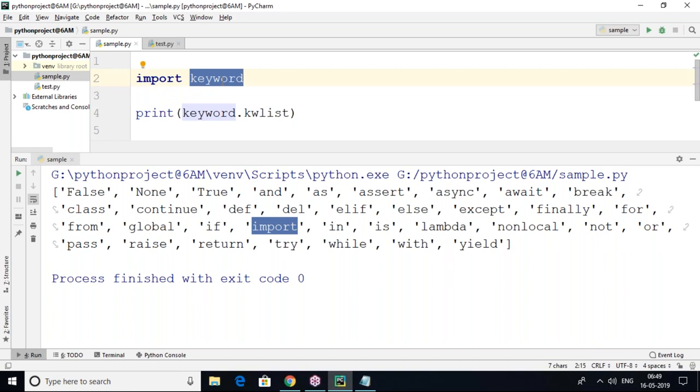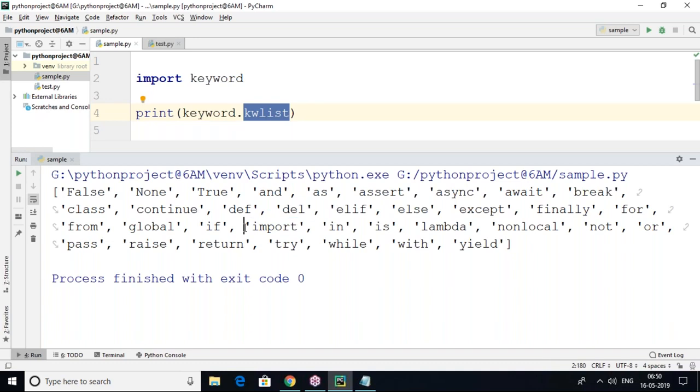kw list is a function. Yes, keyword is a module name and kw list is a function name, keyword list. So now you can see keyword is a module. It's a predefined library. Just now I told you Python supports a huge standard library. When we install Python software, those libraries also get installed. It is one of the libraries. In that library, what was there? Keyword. kw list is there.